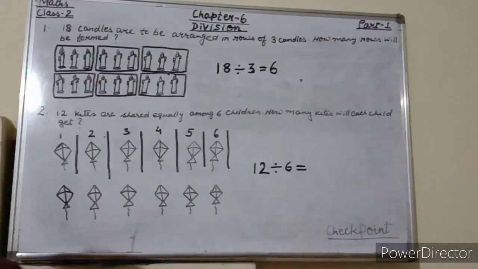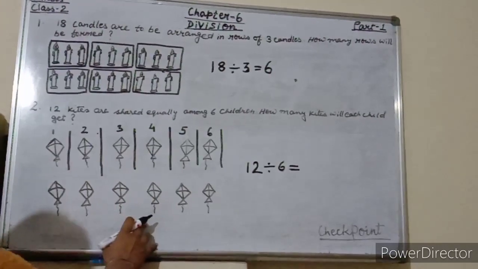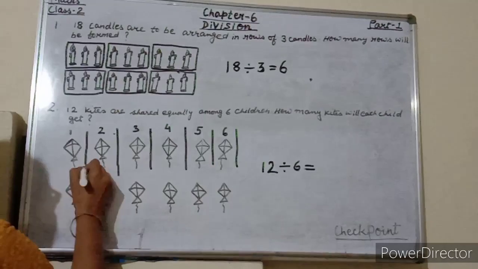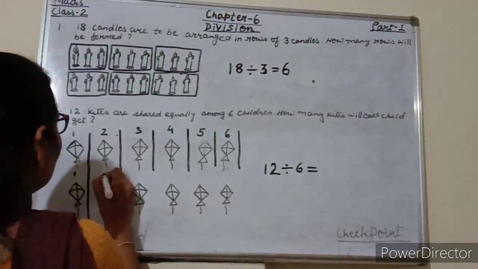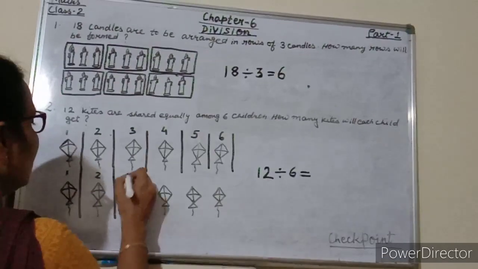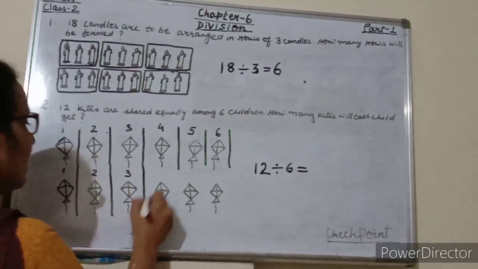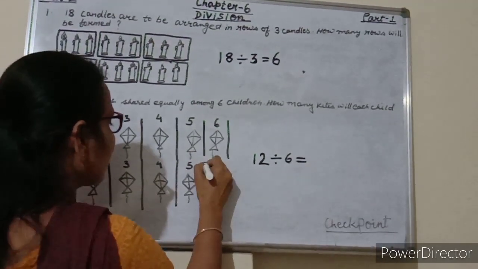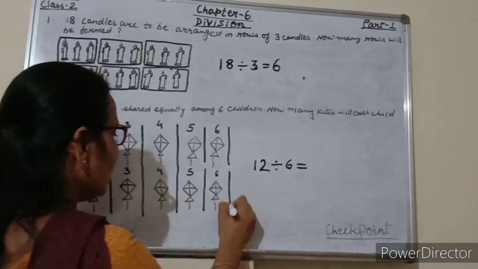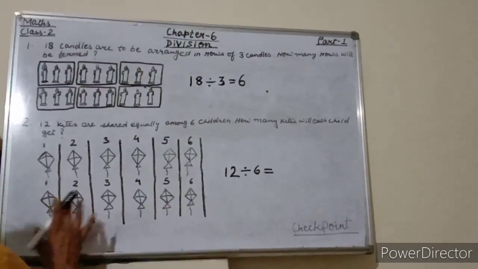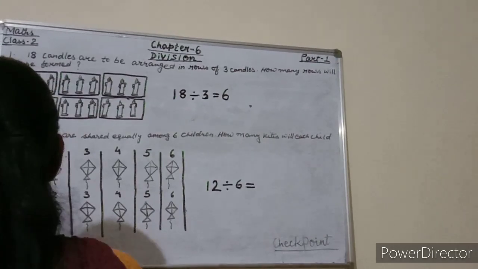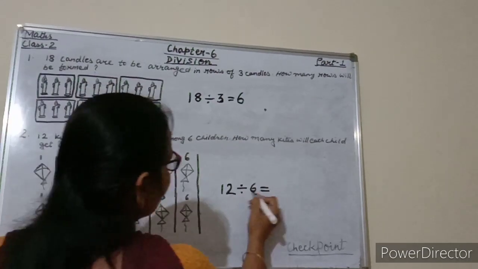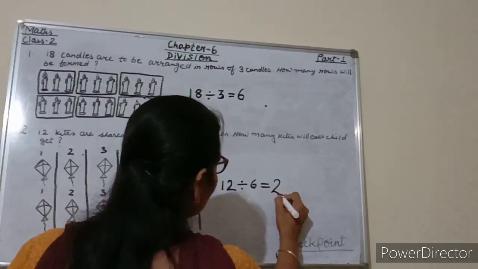Now students, again remaining 6 kites will be shared equally among 6 children. So again first child will get 1. Now second child will get, third child will get 1. Again fourth child will get 1. Fifth child will get 1. And here sixth child will get 1. So students, now no more kites are left. All 6 children got 2 kites each. So students, 12 divided by 6 is equals to 2.